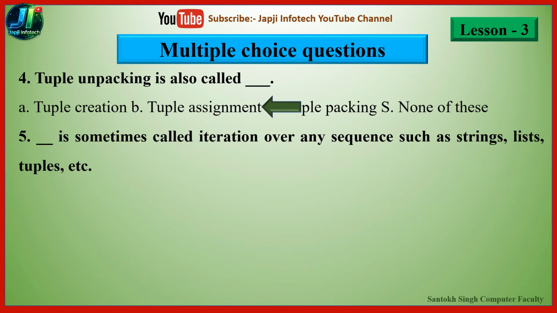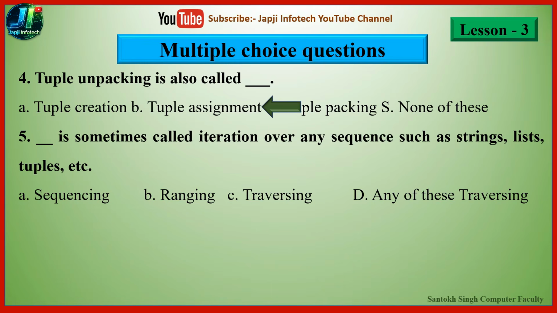And the fifth one is: dash is sometimes called iteration over any sequence such as string, list, tuple, etc. The options are sequencing, arranging, traversing, and the last one is any of these.